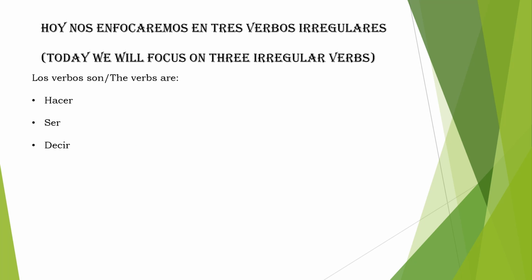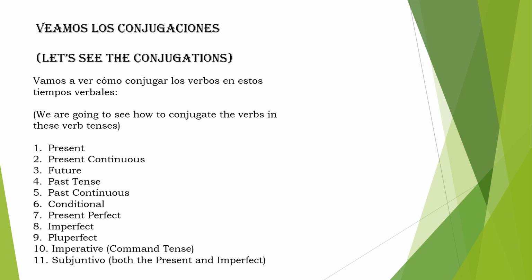Hoy nos enfocaremos en tres verbos irregulares. Today we will focus on three irregular verbs. Los verbos son, the verbs are hacer, ser y decir. Veamos las conjugaciones. Let's see the conjugations.